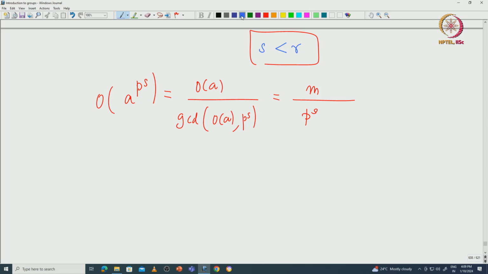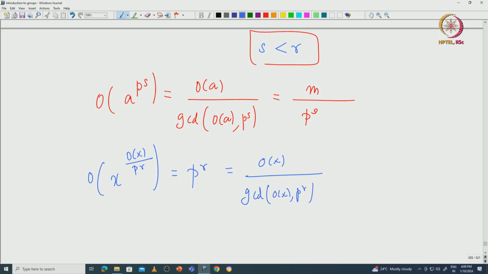Similarly, the order of x power (order of x divided by p power r) is going to be just p power r, because this is the order of x divided by the GCD of the order of x and the order of x divided by p power r, which is p power r.